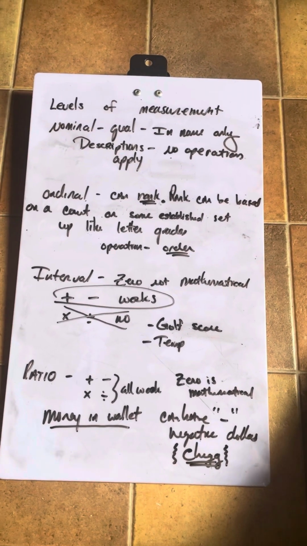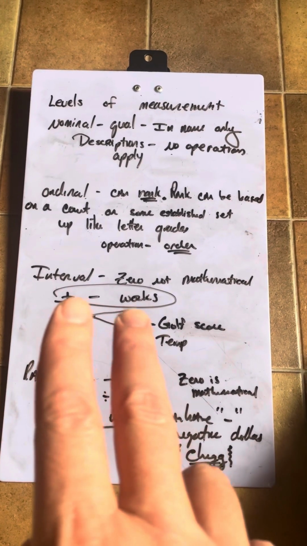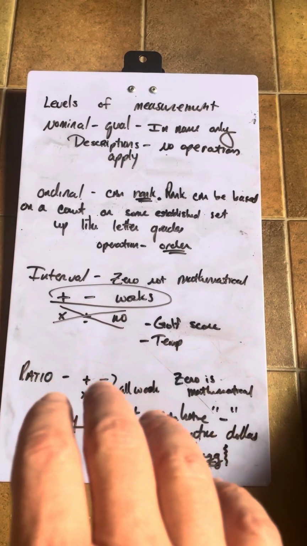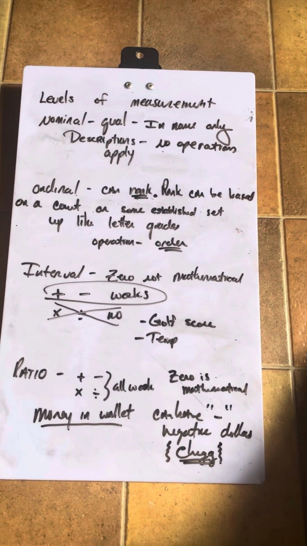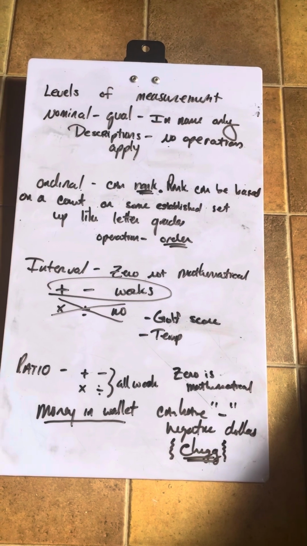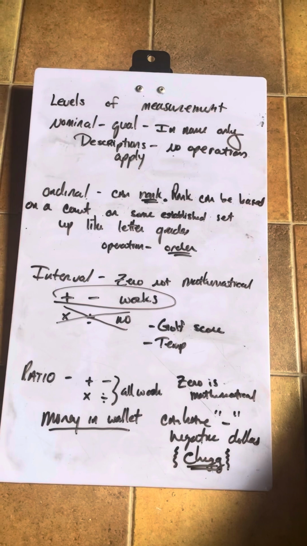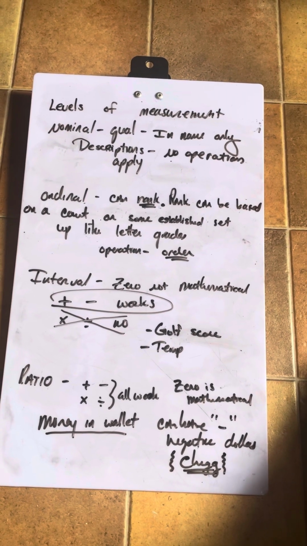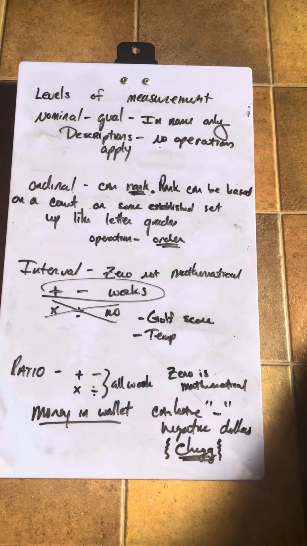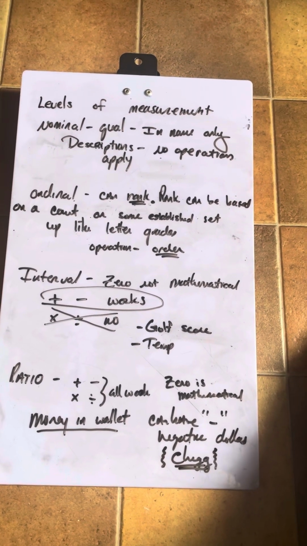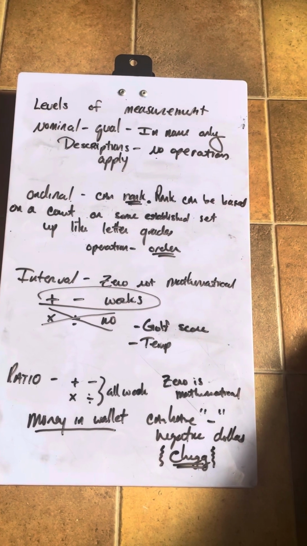Now, let me talk a little bit more about these two. And we're going to talk about the idea of how you can tell a little bit more between interval and ratio. And I'm going to talk about temperature, and I'm going to talk about money. So, suppose today is 2 degrees. Well, how are you going to dress? You're going to dress heavy with lots of clothes on, so you're not freezing when you go outside. We're going to double that. We're going to change it to 4 degrees. Still going to dress the same way.